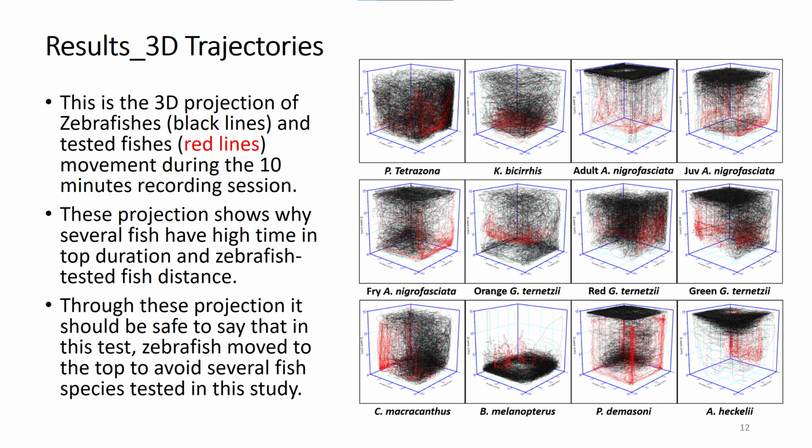Zebrafish and test fish trajectories were projected to observe their movement. In the projected graphs, black lines represent zebrafish movement, while red lines represent the test fish movement. From these projections, we can observe zebrafish avoidance behavior towards the test fish, which is especially apparent when exposed to convict cichlid, Damascene cichlid, and threadfin acara. From this result, the zebrafish's top area preference might represent fear response.